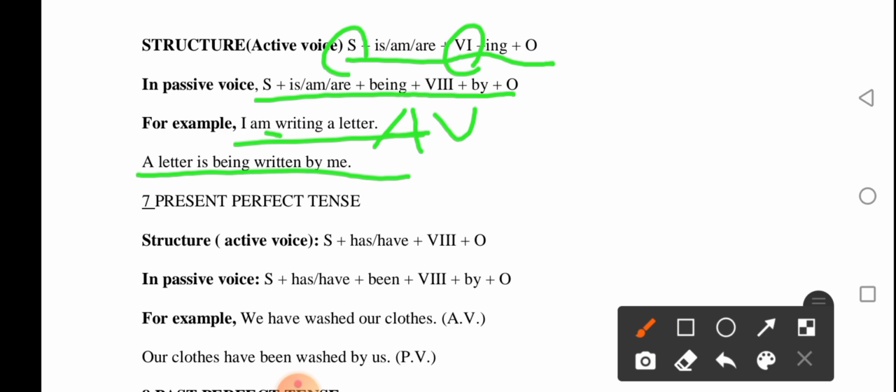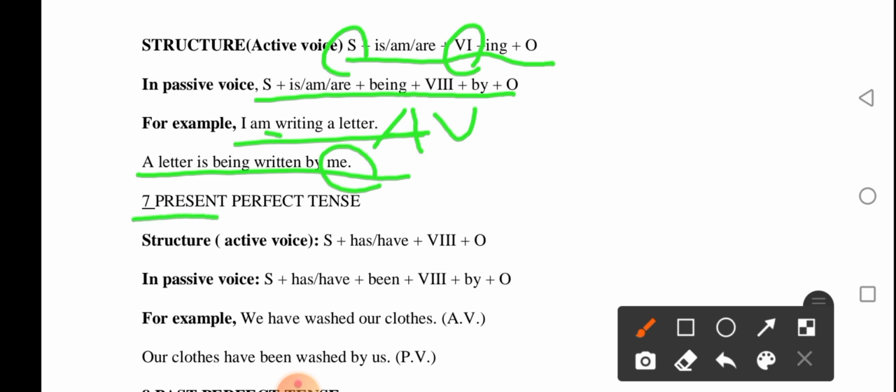Being is used in the structure. In the passive we use being instead of the ing form, and then verb 3 of the verb, by, and me. Here I changes into me. We said that before: I in active voice changes into me in passive voice. For example, she, her; he, him; they, them.